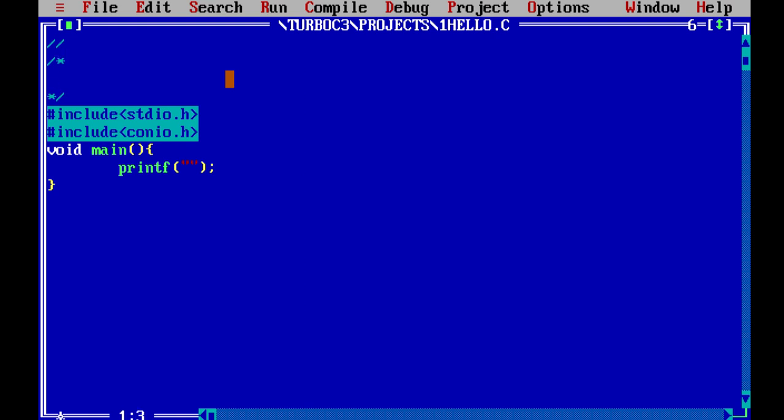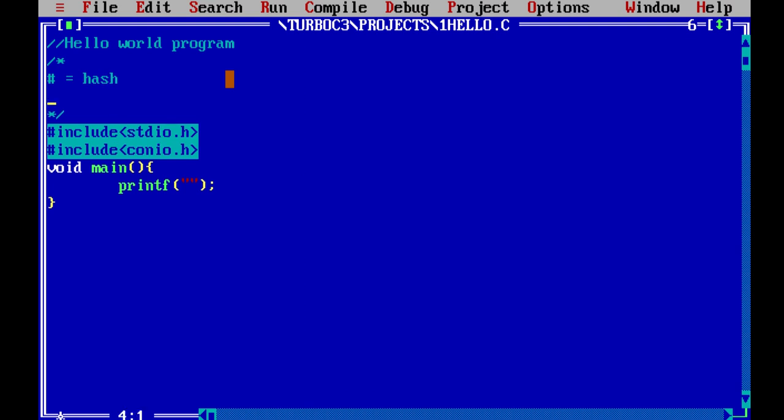With a single line comment, let us write the heading of our first project: a hello world program. Okay. First we are writing hash, then include. What we need to include is the header file. The first header file is stdio, that means standard input output.